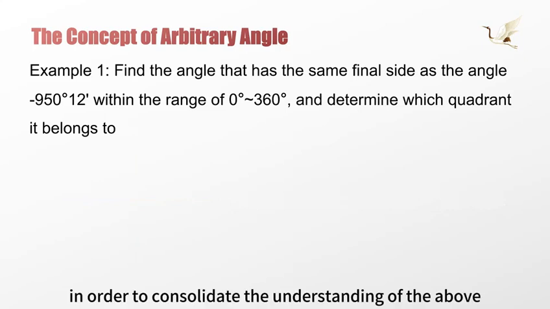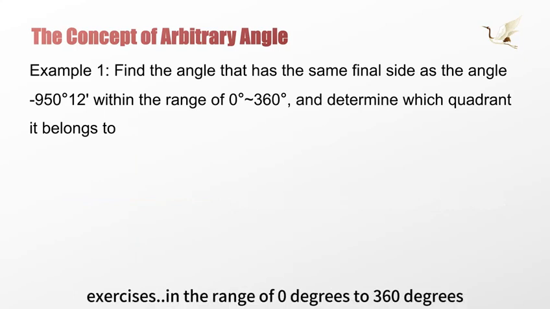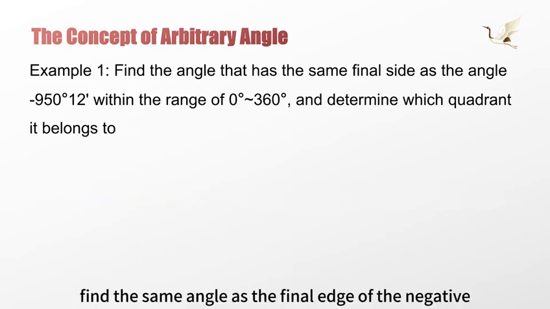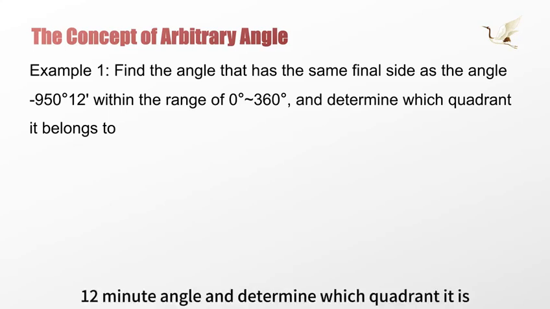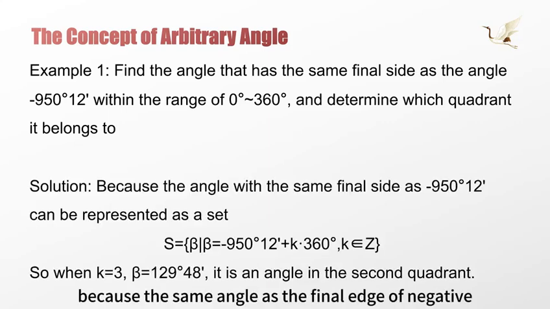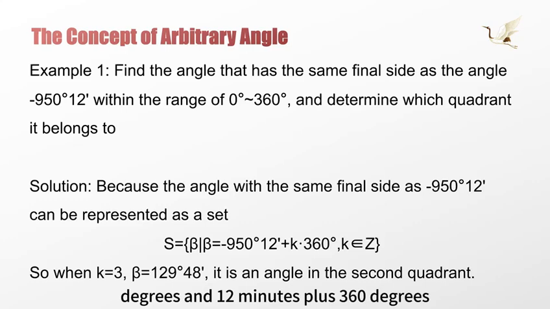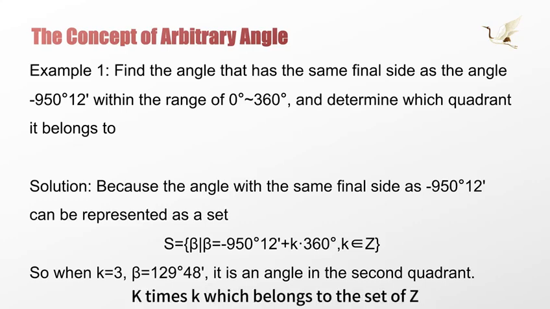To consolidate the understanding of the above knowledge, let's do the following exercise. In the range of 0 degrees to 360 degrees, find the angle that has the same terminal edge as the angle of negative 950 degrees 12 minutes, and determine which quadrant it is in. The angles with the same terminal edge as negative 950 degrees 12 minutes can be expressed as the set S = {beta | beta = -950 degrees 12 minutes + k times 360 degrees, k belongs to Z}.